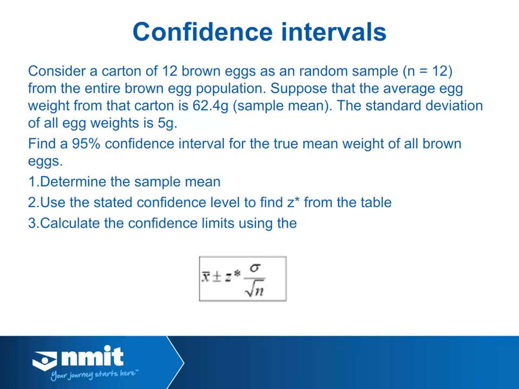So all we're looking for now is the value of Z. We go to that table. We're looking for 95% confidence, so we use 1.96. We substitute those numbers into that equation, and that will give us the margin of error that we need to come up with our confidence interval, which will estimate the true mean with 95% confidence.